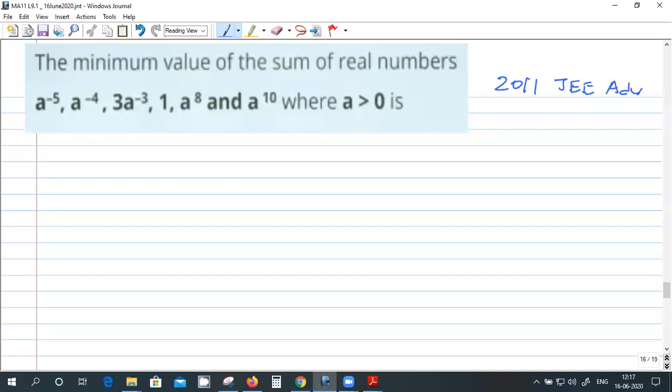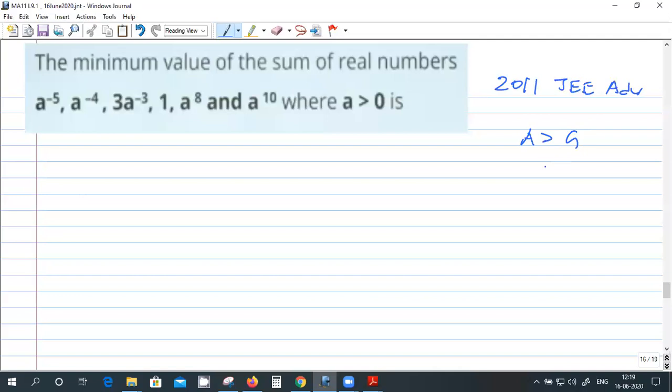Getting the idea? How are you progressing? I took LCM. You have to use this thing: arithmetic mean is greater than geometric mean.